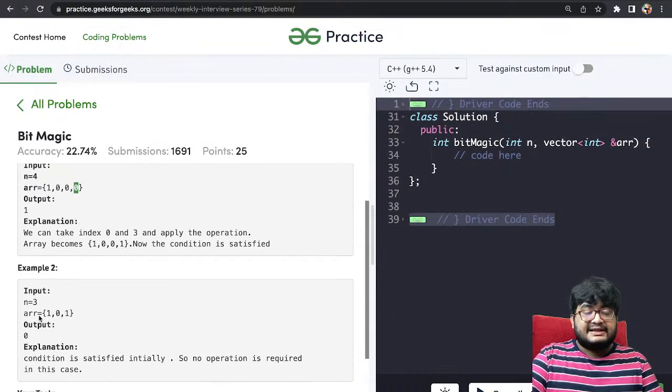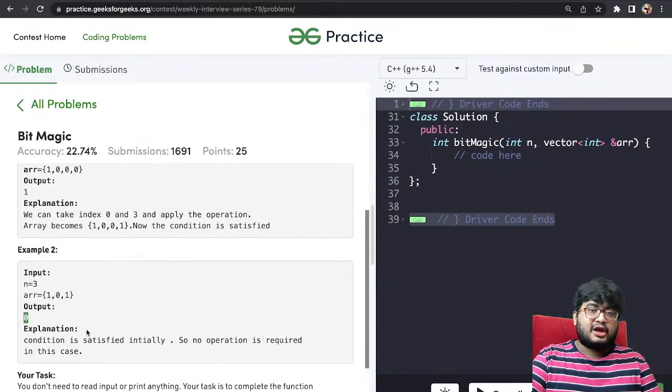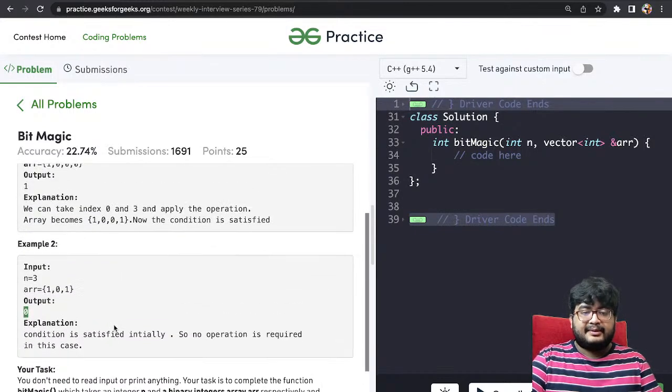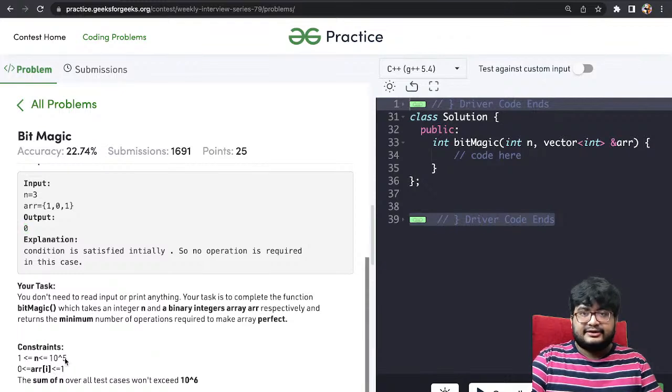Okay, 101. In this case we do not need any operation, because if you see, this one is equal to this one, and the middle one doesn't have a pair to be matched with, so it is also fine. So the answer is 0, that is, it is already a perfect array, we do not need to make any other operations. So we have to give the minimum number of operations. Constraints are n is 10 to the power 5.